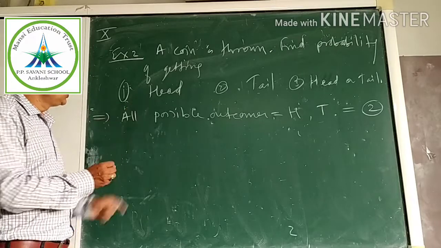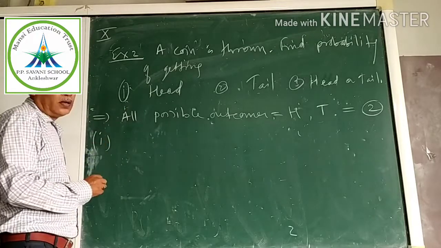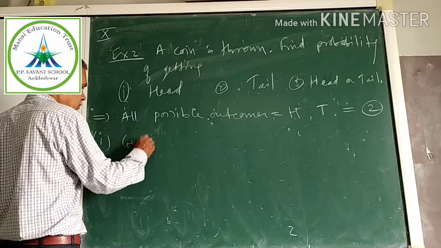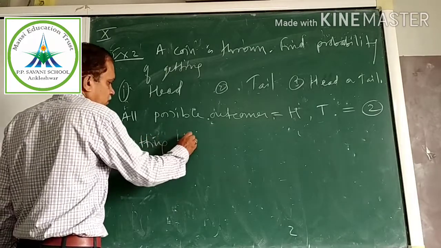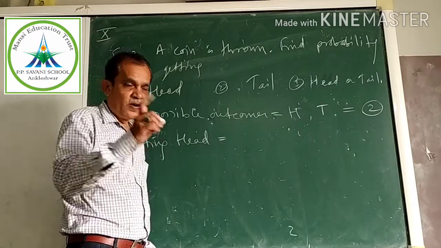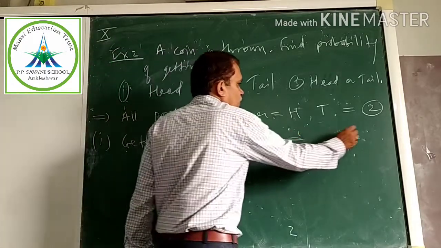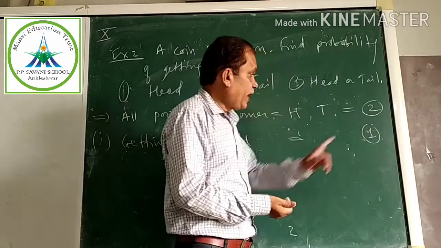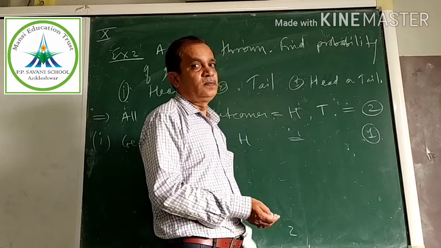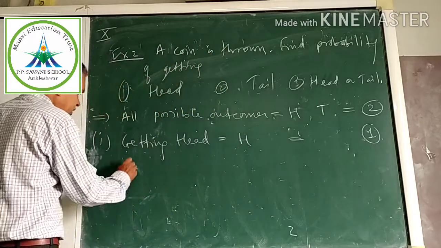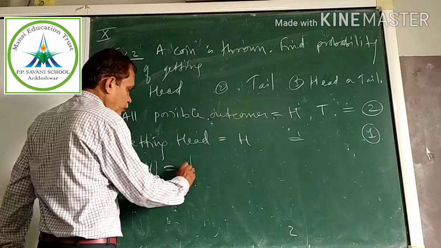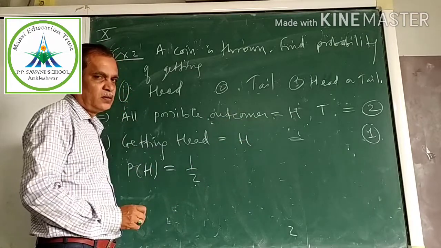Let us come to the questions. Number 1: probability of getting head. Now tell me, in one coin how many heads are there? Only one head. That is 1. I write it one below the other, very systematic. Now the probability of head is 1 upon 2. Very simple, right?